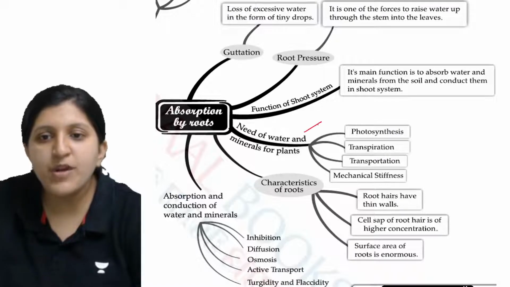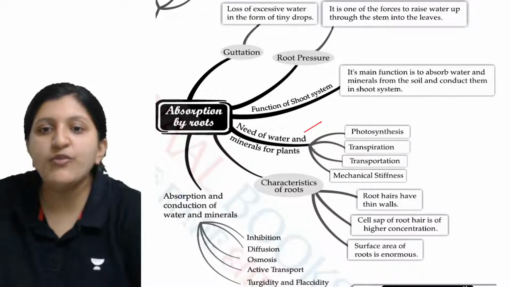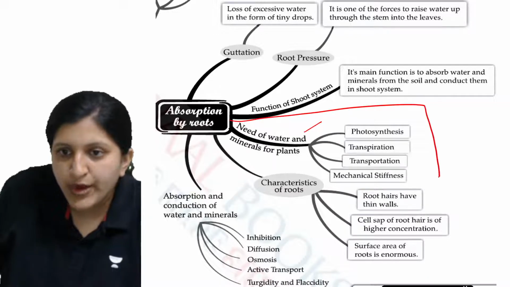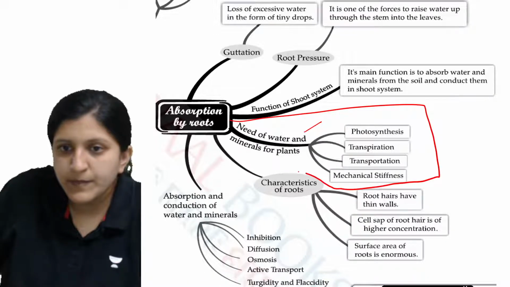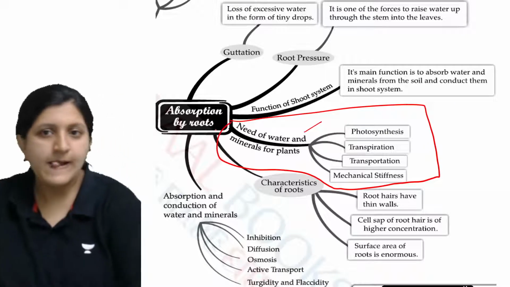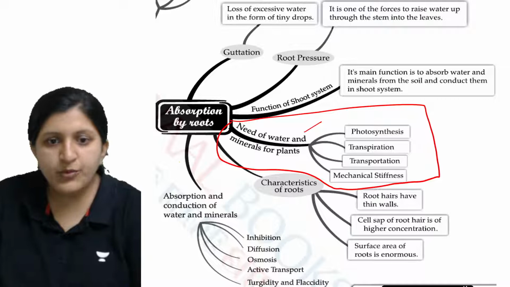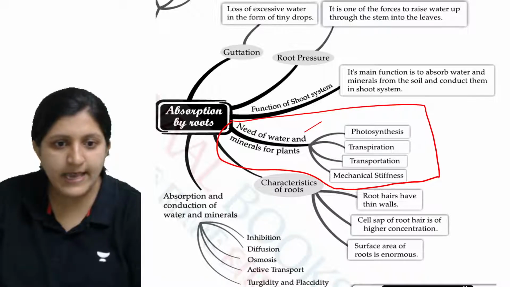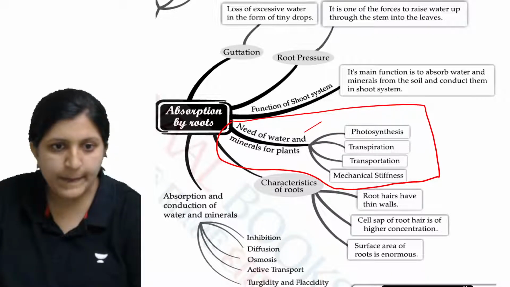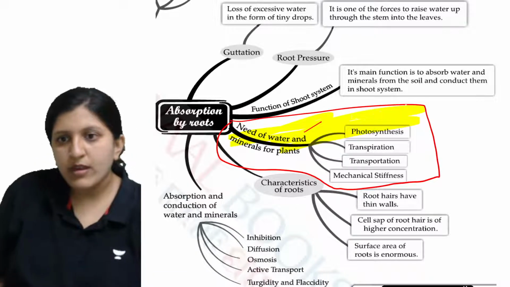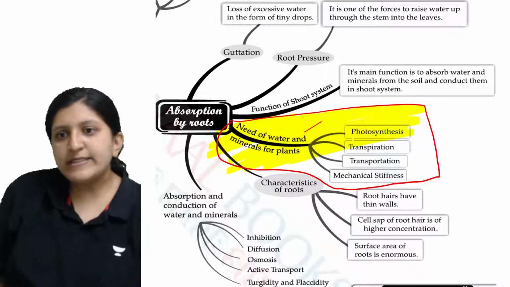So in the mind map, you can see what exactly is the need of water and minerals for plants. This is the box that we will study first. Yes, this is the box we'll study first. And what exactly does this say? We'll concentrate on this part first. All right.